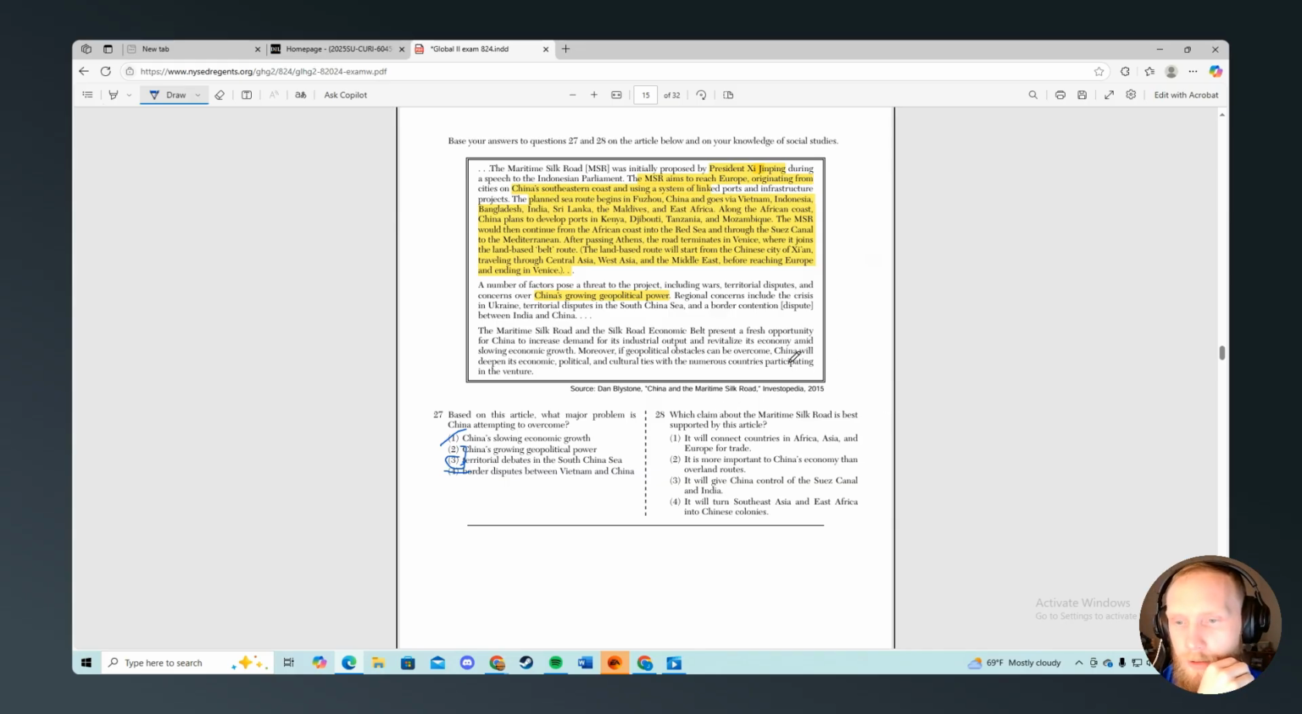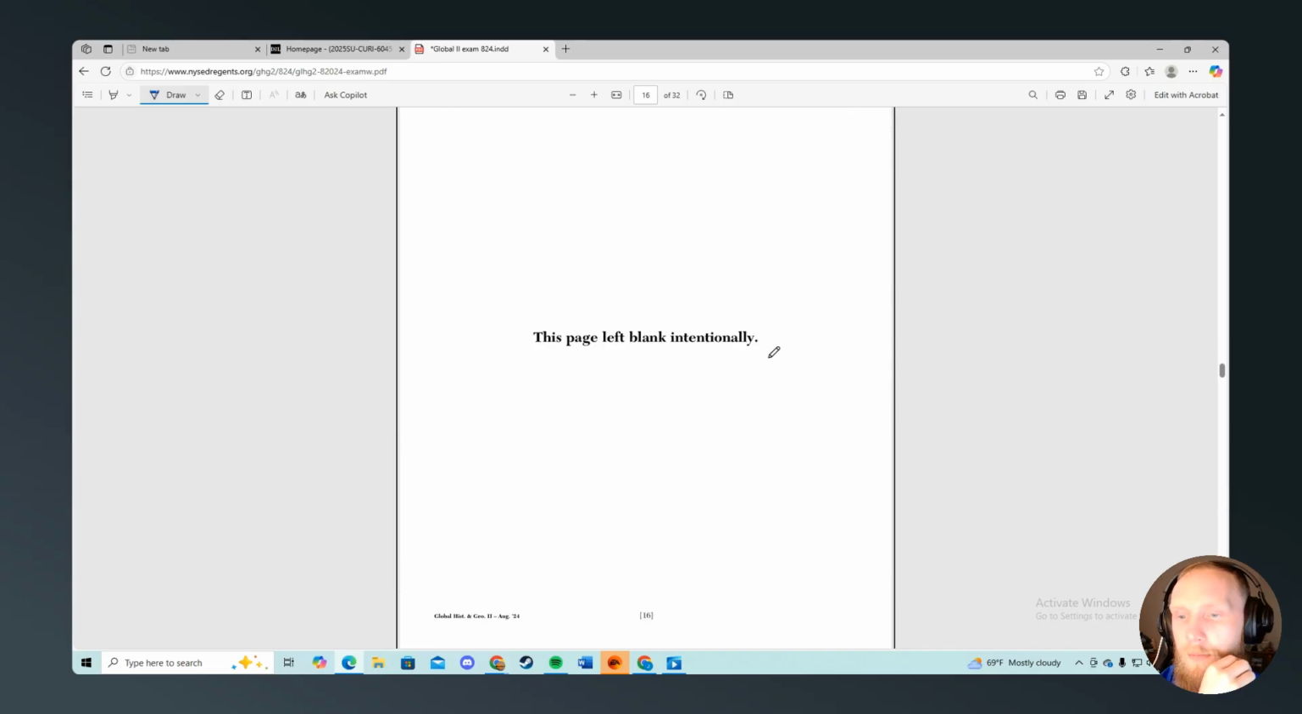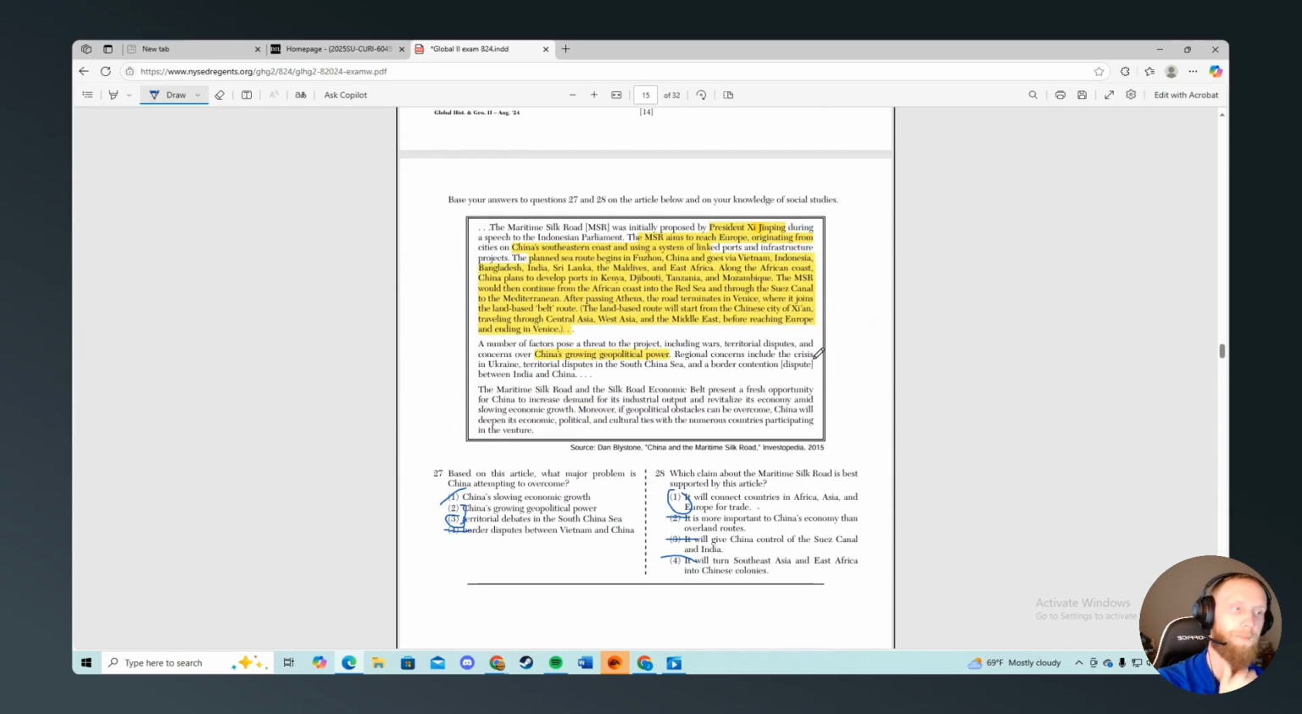Which claim about the maritime silk road is best supported by this article? It will connect countries in Africa and Europe for trade. That's pretty good. Yep. It is more important to China's economy than overland routes. That's not the case. It will give China control of Suez Canal in India. Not the case. It will turn Southeast Asia into Chinese colonies. It's not the case, but it's not a bad idea. I think it's going to be number 1. That's it. So this one actually really didn't have a whole bunch of modern time stuff, which I appreciate because we usually don't get that much time to go to it.